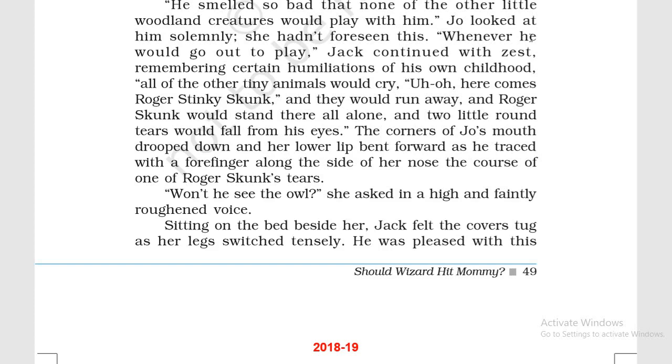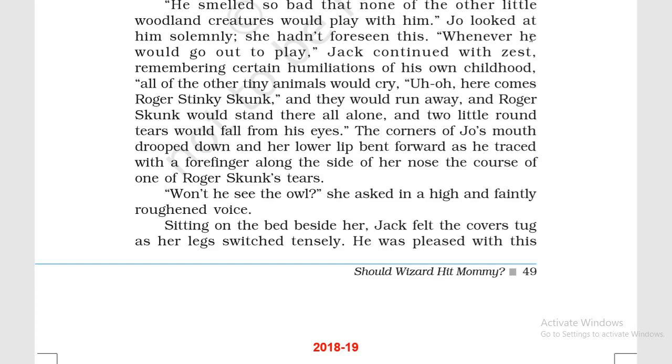Lip bent forward as he traced with the forefinger. Forefinger is the finger next to the thumb. The father is sitting beside her, and he has his hand on her face.